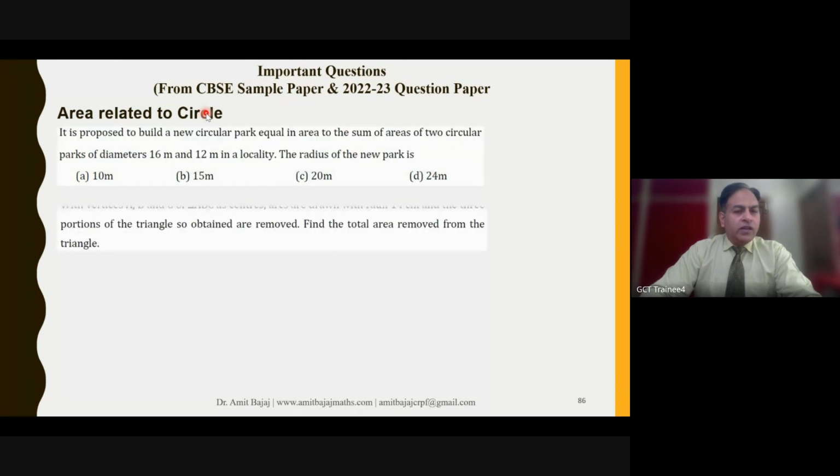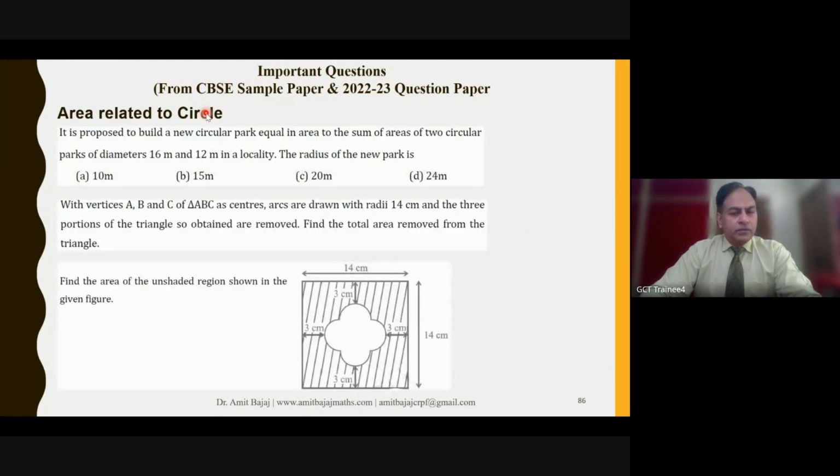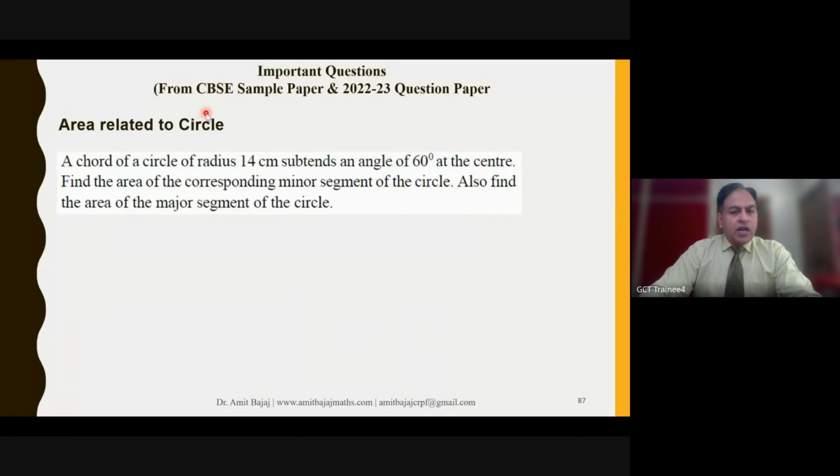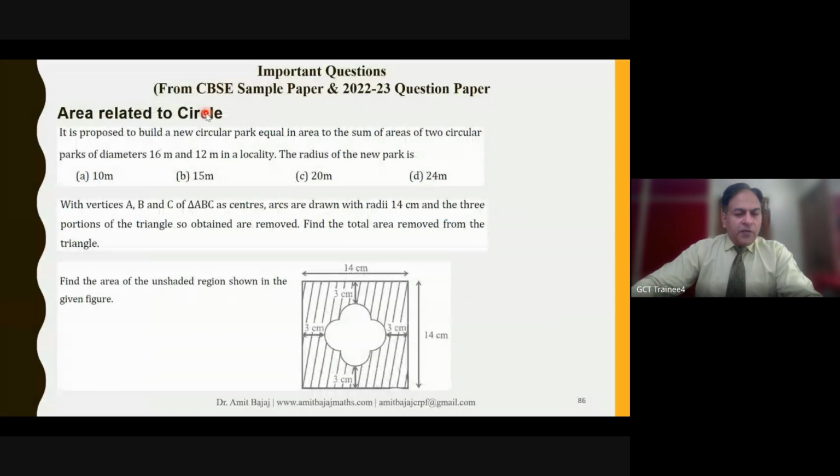Area related to circles. Again, let me go back and check out this question, the bottom one.